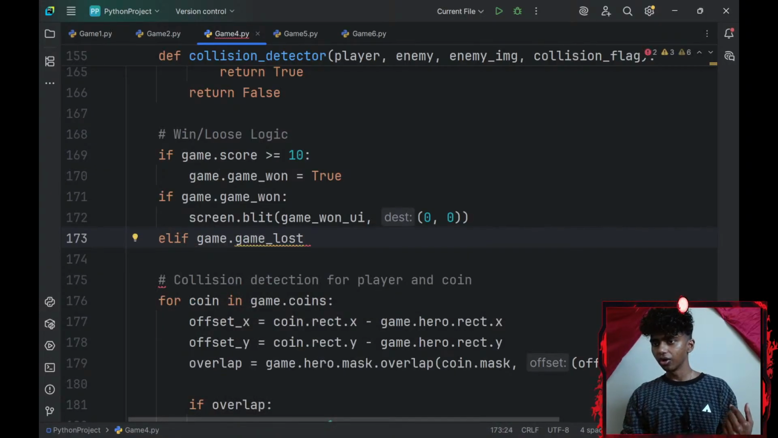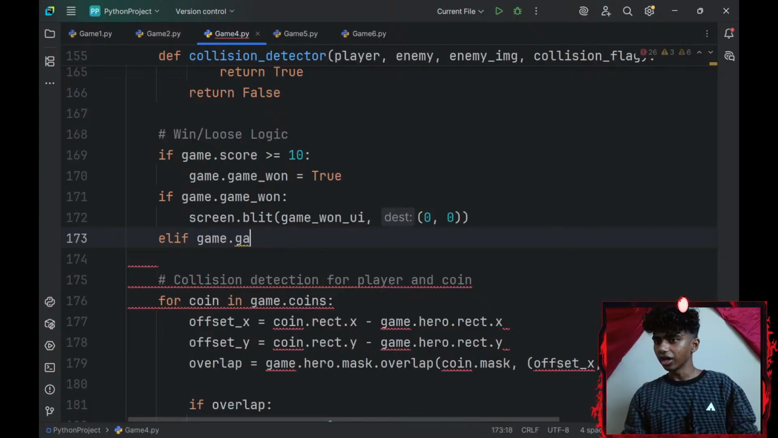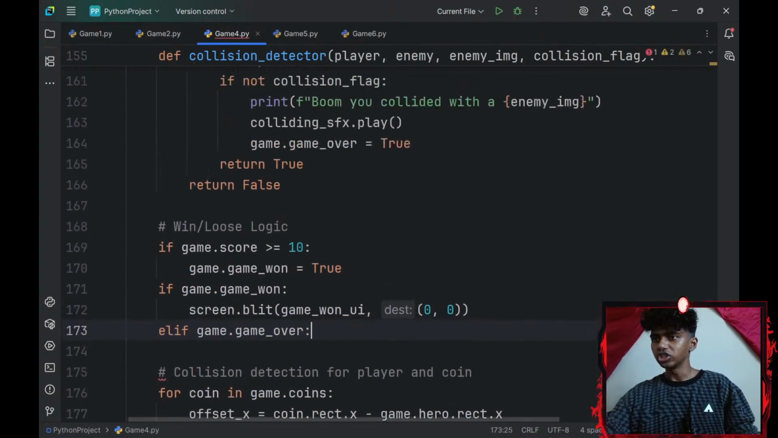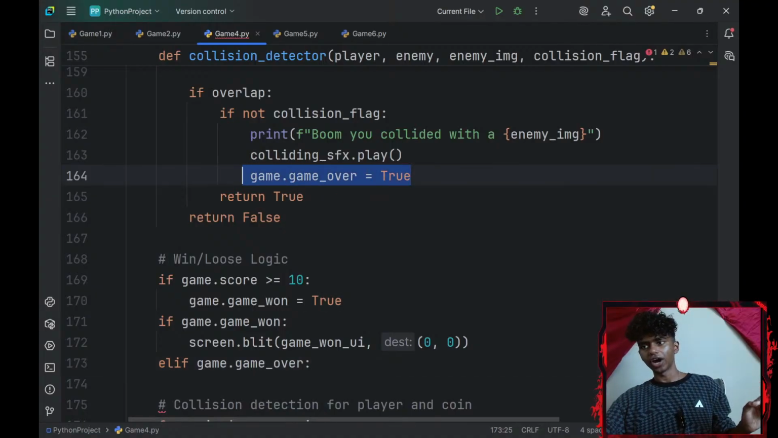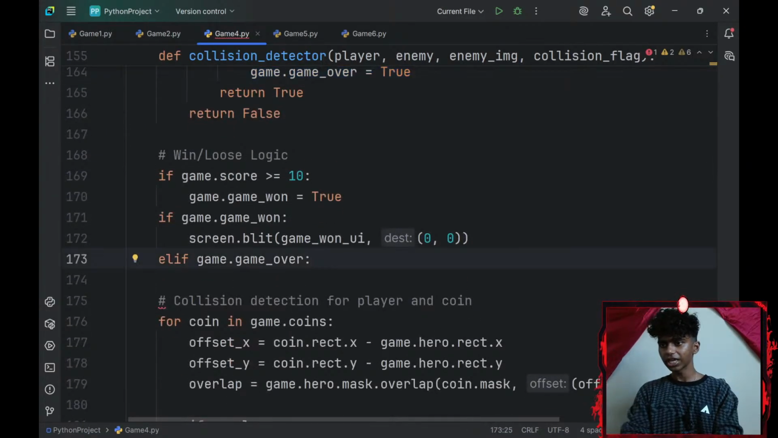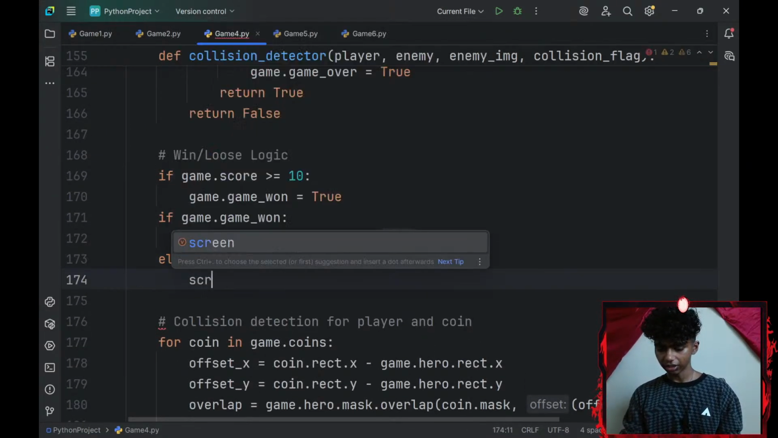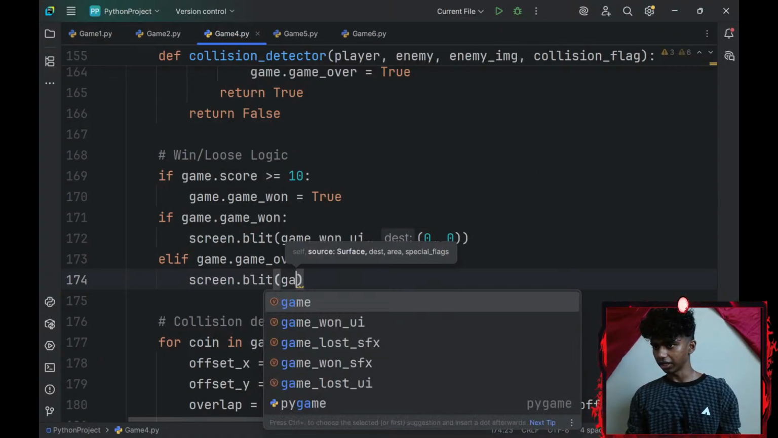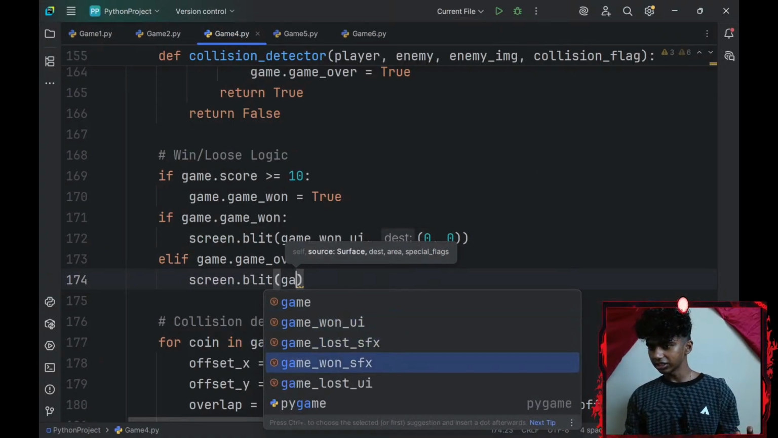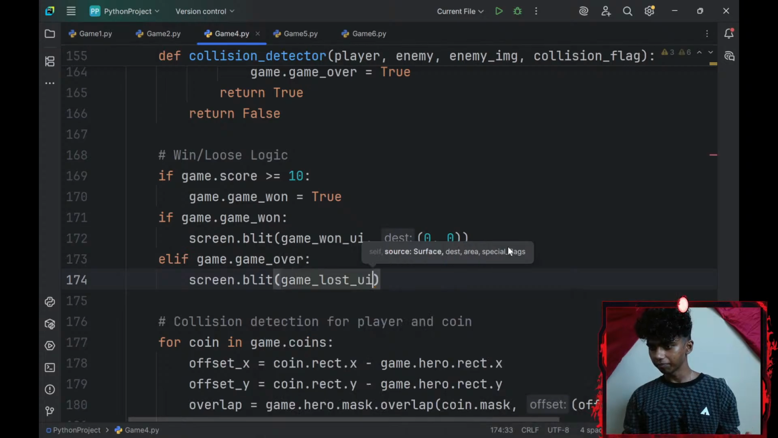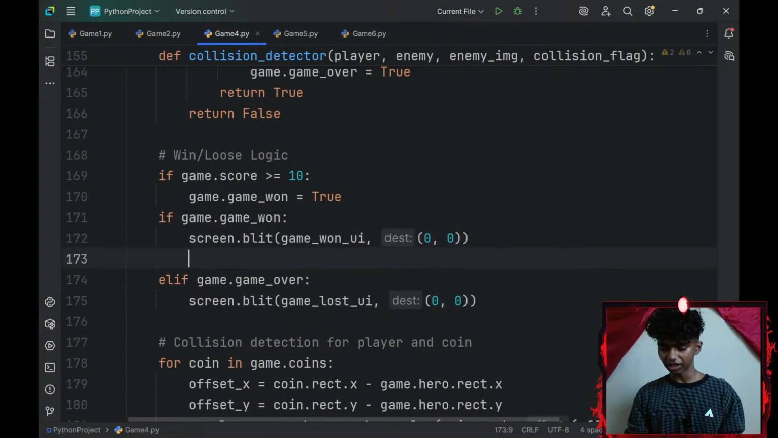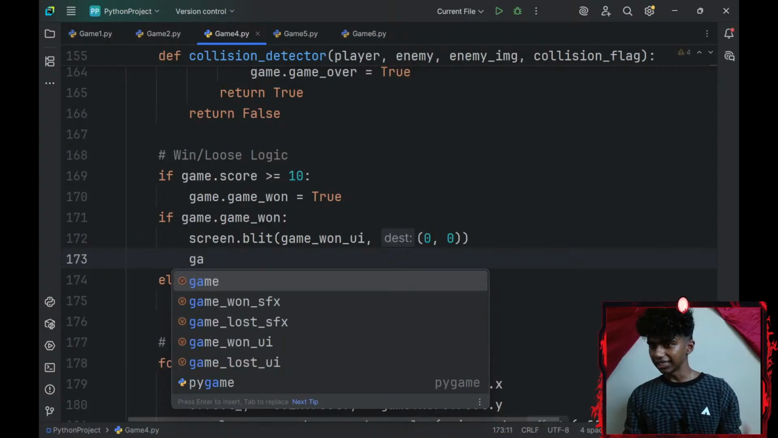game.game_lost. What's it called? Game_lost. So game over, okay, which is going to be set to true if I collide. Okay, I will do something. I'll go with screen.blit. I'll blit my game lost UI at the given dest of 0 and 0. And after that, I actually might go with my game one sound effect.